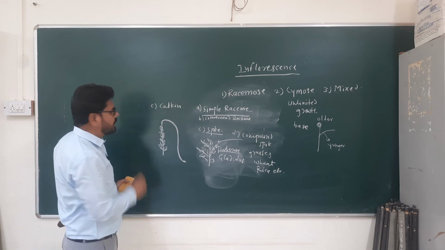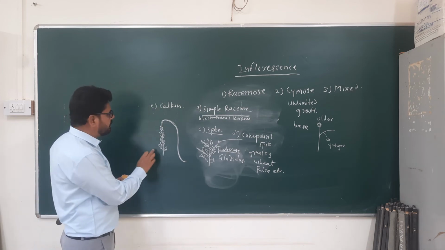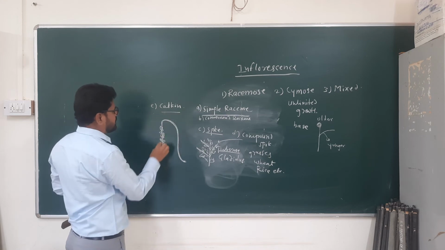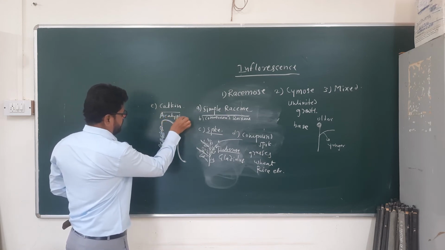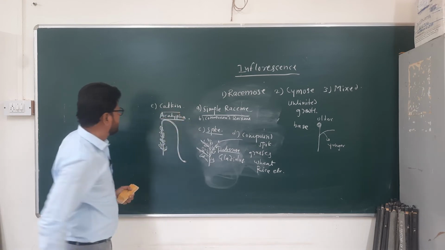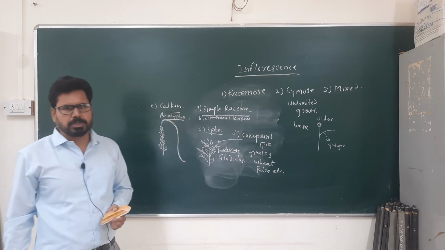This is called catkin inflorescence, and an example of catkin is Acalypha.